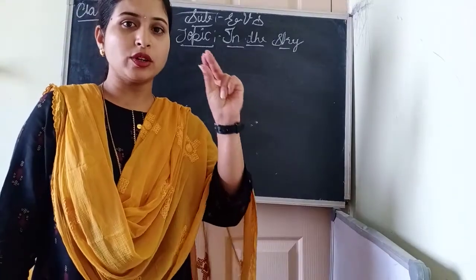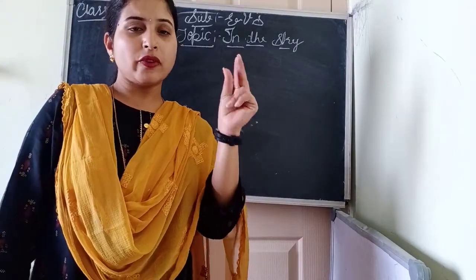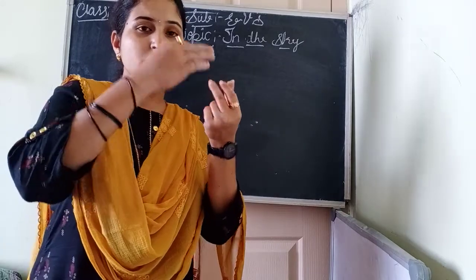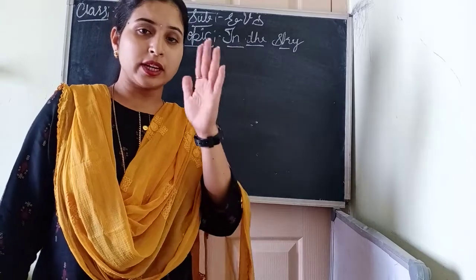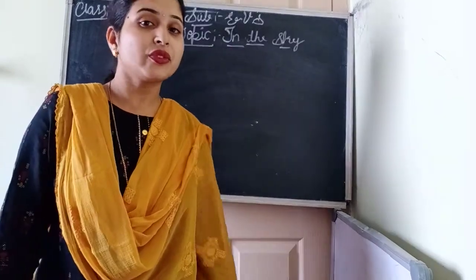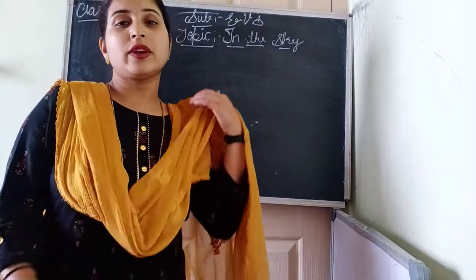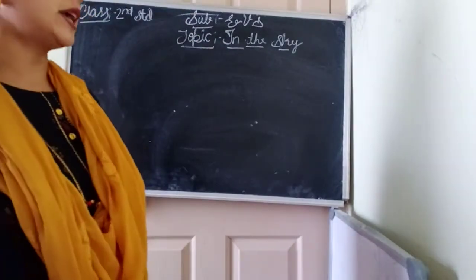We all know Earth rotates on its axis, right? When Earth rotates and faces towards the sun, we can feel a day, means daytime. When Earth rotates and faces away from the sun, we can feel a night. In that way, we can feel day and night.